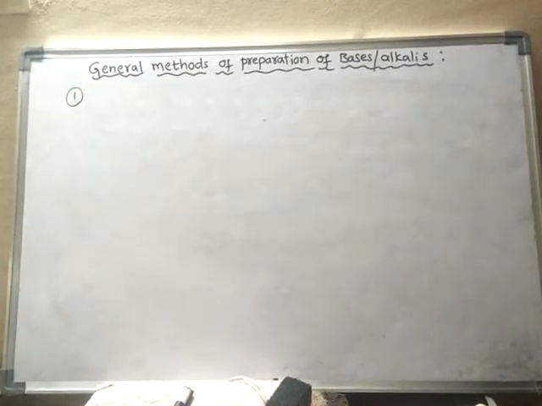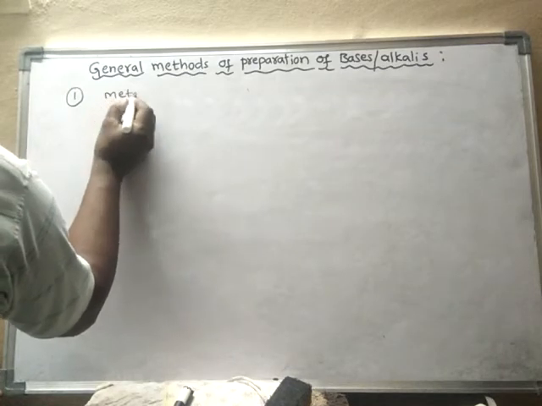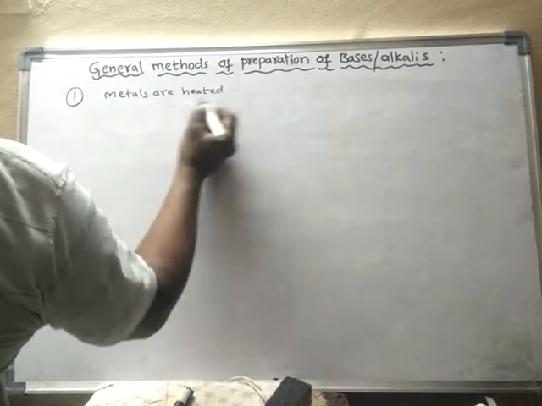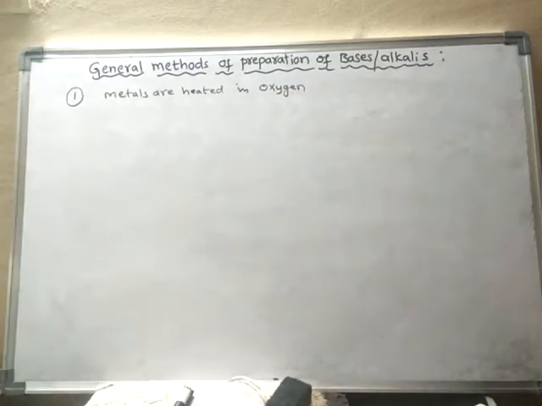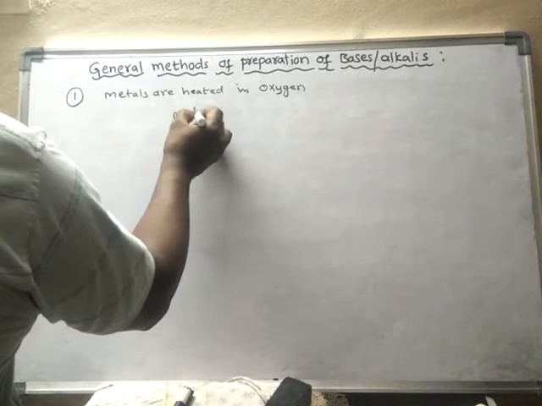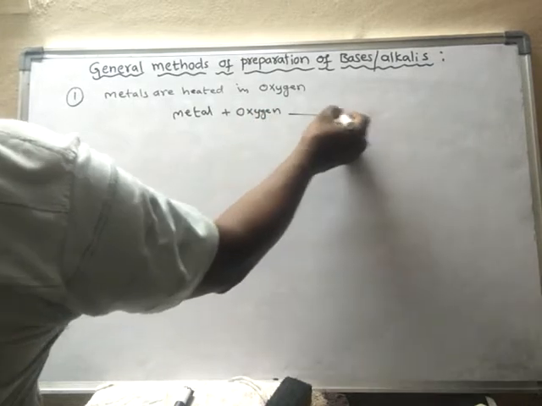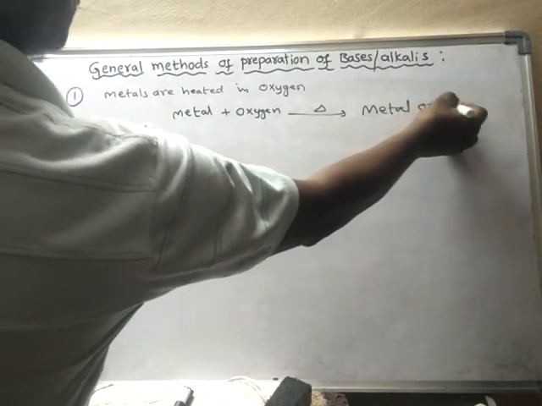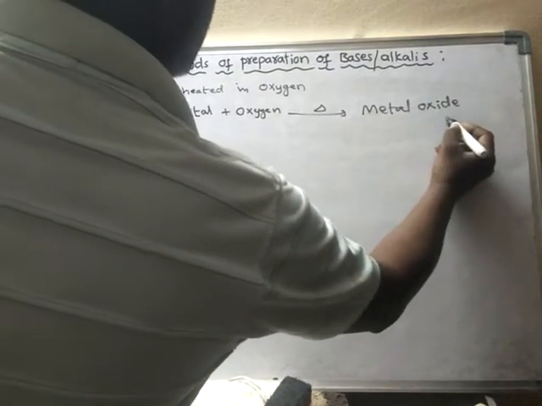So the first method is when metals are heated in oxygen. Metal will react with oxygen upon heating and forms metal oxide. These metal oxides are basic in nature. Hence they are called basic oxides.